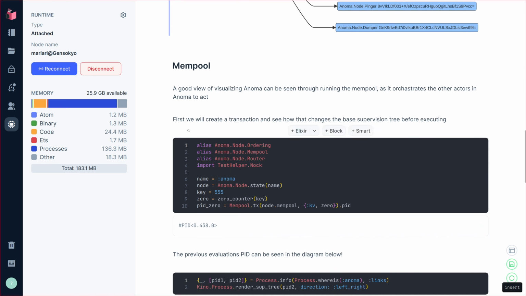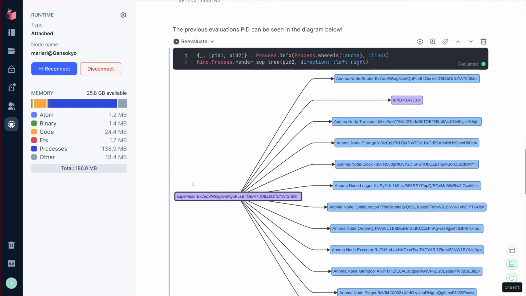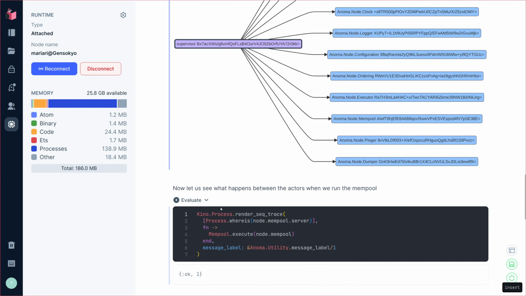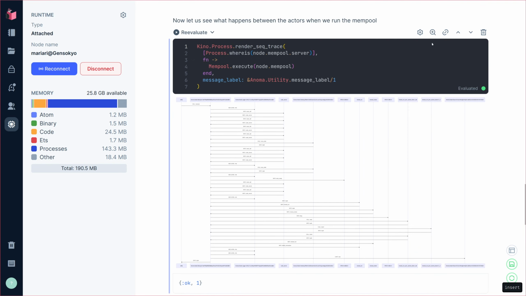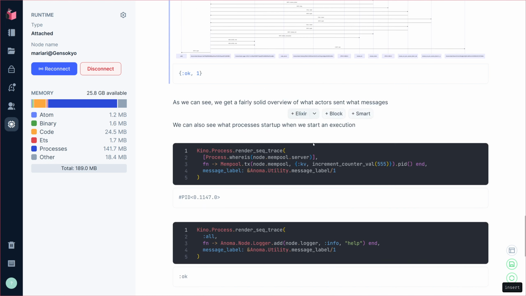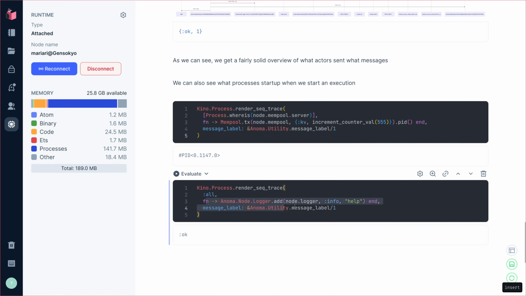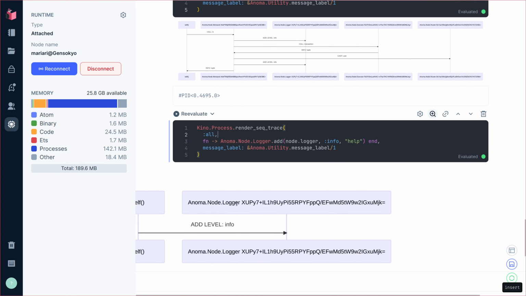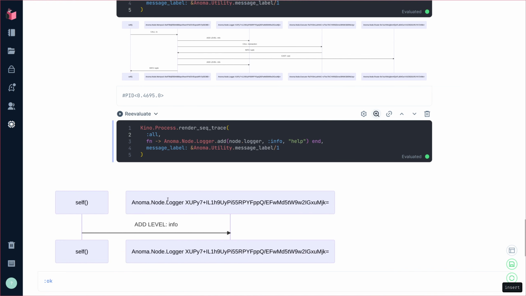Secondly, we get to see some cool things, like if you evaluate some code, you get to see slightly new actors on it. And then you get to see traces too. So for example, if you're curious, let's look at a simpler example than this. We can zoom this in to make more sense in a second. But what's very neat is that this is any piece of code and this is all running live. So if I were to do something more interesting, like, I don't know, this one looks like a very simple one where we are adding some information to the logger and looking at all the processes being measured. Let's see what happens. We can see that it's not very interesting. We just send a message to the logger and that's all.